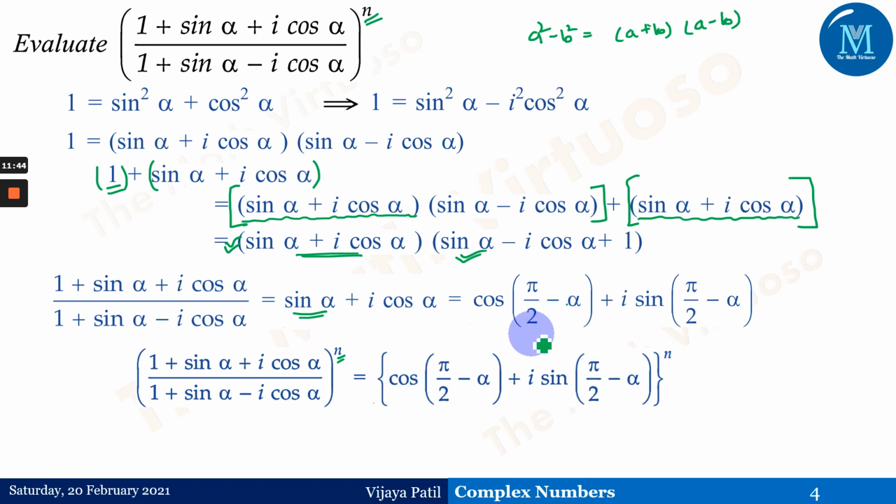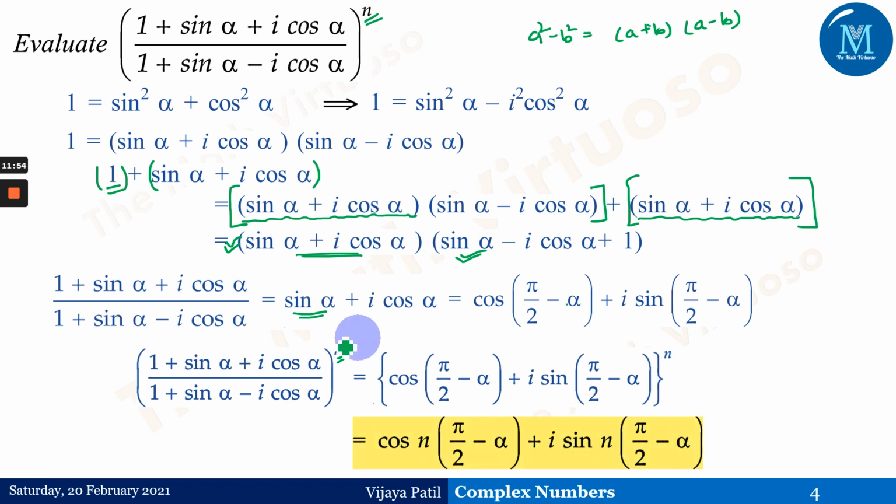Now you must have understood why we have converted sine into cos and cos into sine, because we wanted to go for De Moivre's theorem. And this is possible only if we have cos as the real part and sine as the imaginary part of that complex number. And hence this n will come into the angle and we will have this evaluation part complete for this particular question.